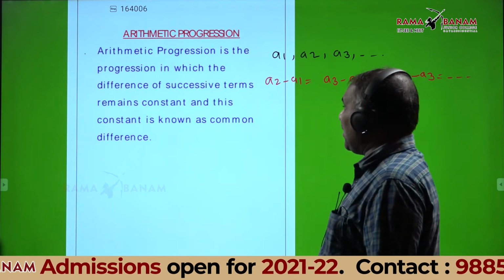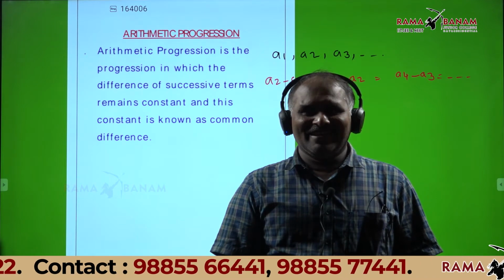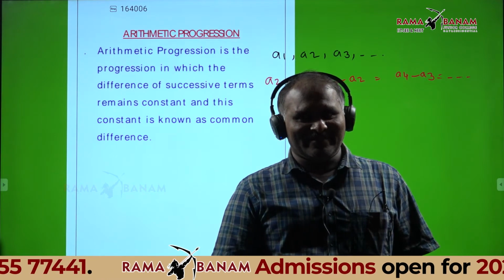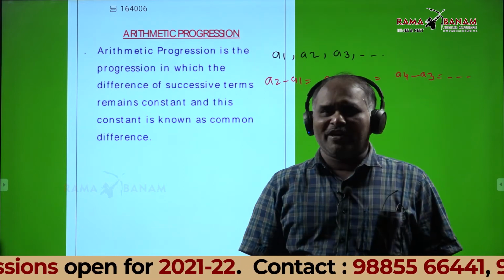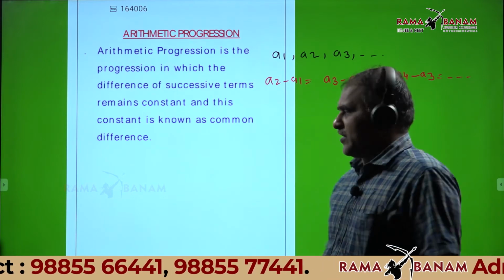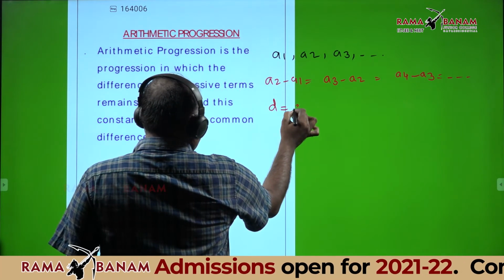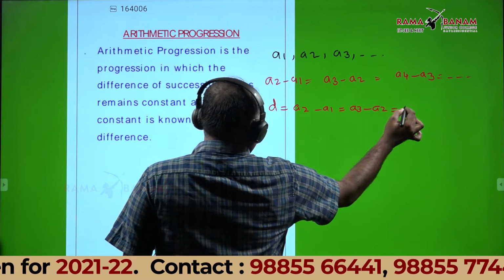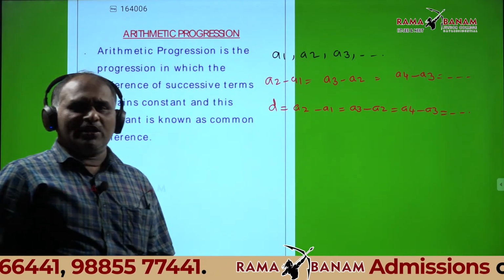Listen, in the word difference, what is the first letter? D. That's why the same difference is called the common difference, D. The common difference D is equal to A2 minus A1, A3 minus A2, A4 minus A3, etc. That is their difference.